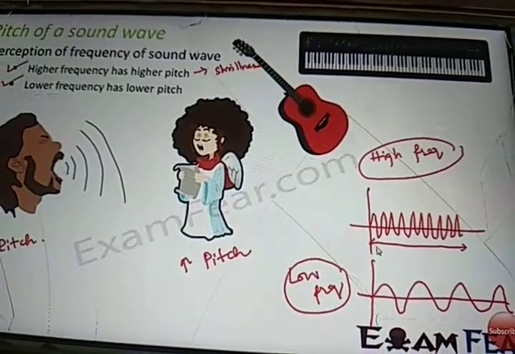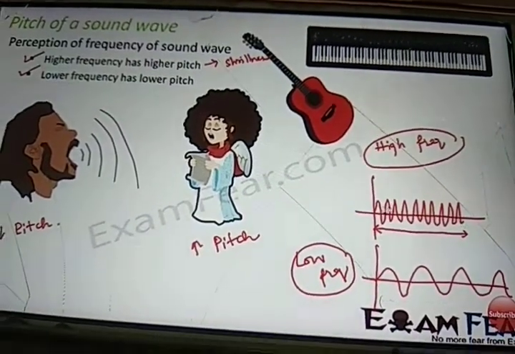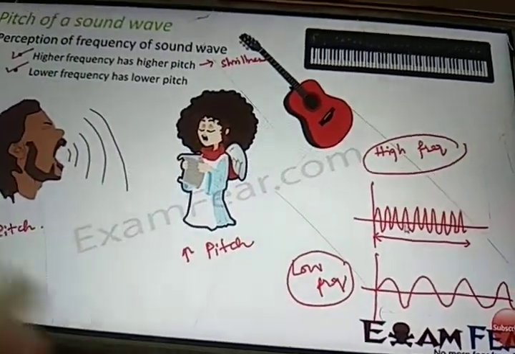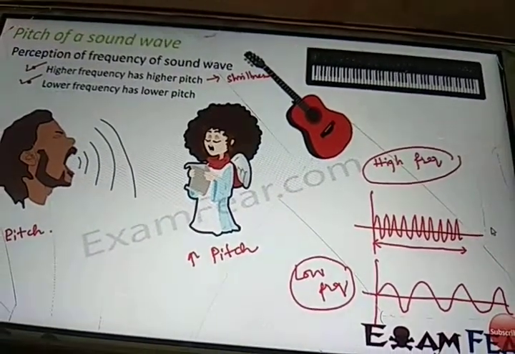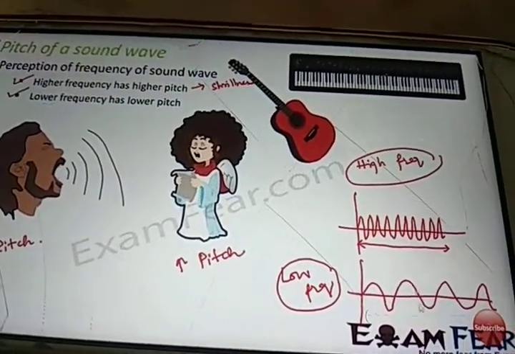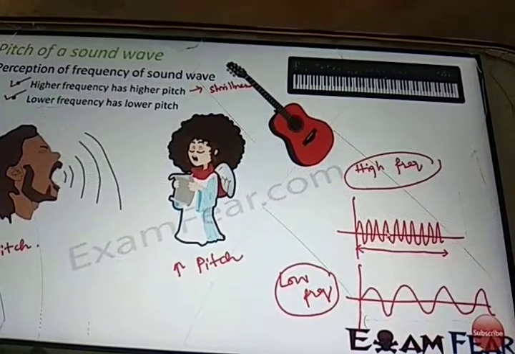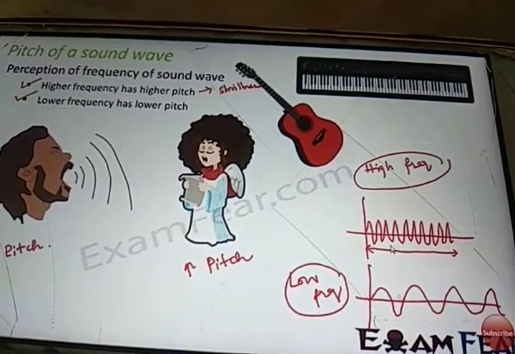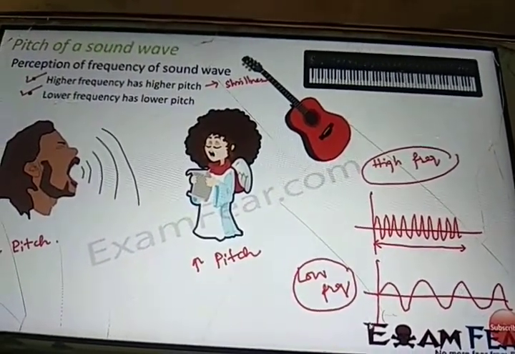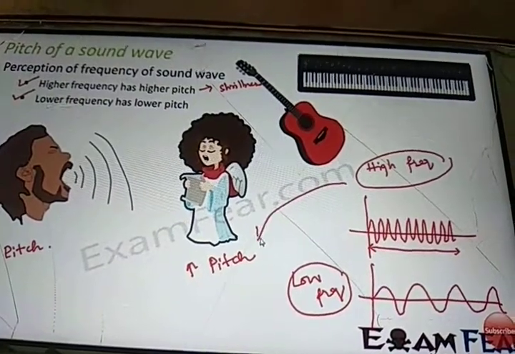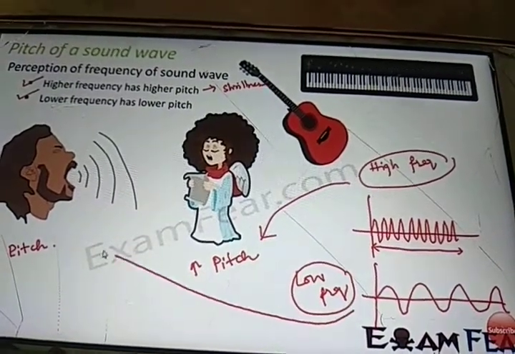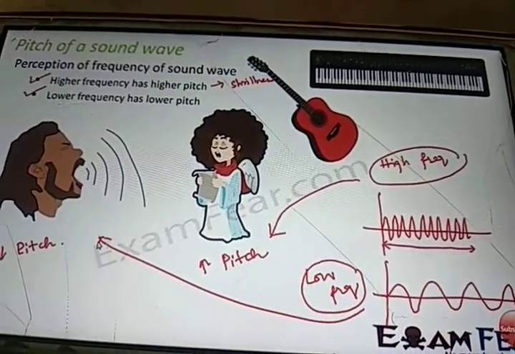Over this much period of time, how many oscillations are there? 2, 3, 4, 5, 6, almost 9 to 10. But here, how many? Only 3. So this is how high frequency looks, and this is how low frequency looks. High frequency has high pitch, and lower frequency means low pitch.